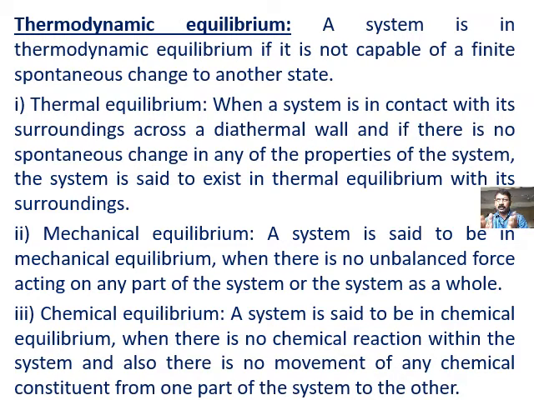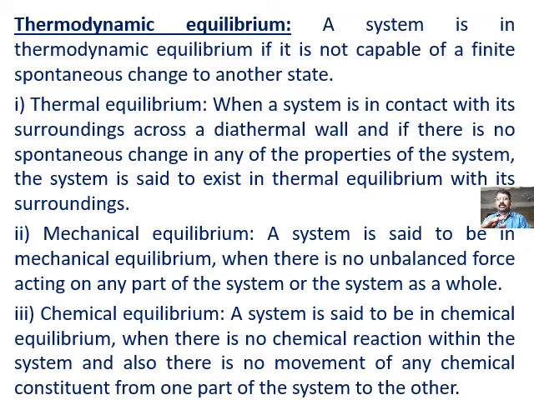Because chemical reactions may liberate or absorb heat energy, when there is some change in the heat energy content of the system, automatically the property values also change. That is why the condition is that there is no chemical reaction within the system, and also no movement of any chemical constituent from one part of the system to the other.